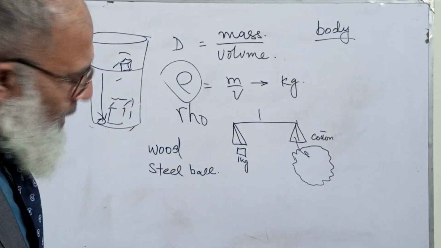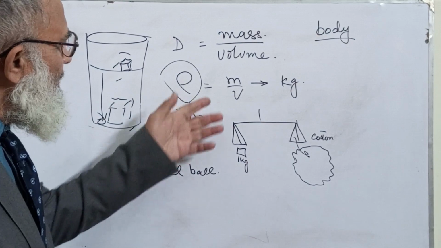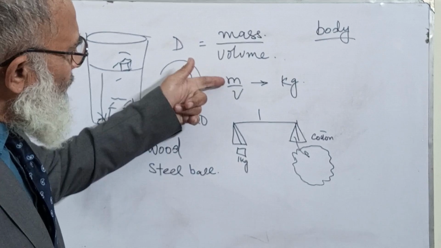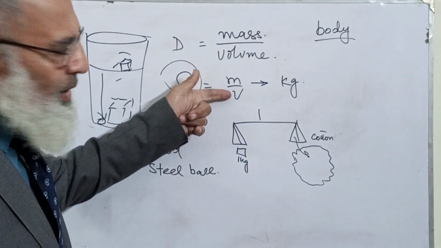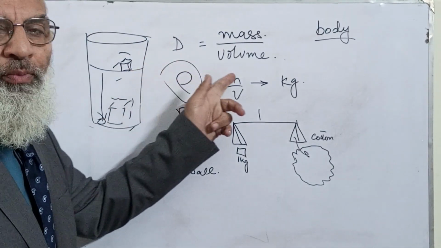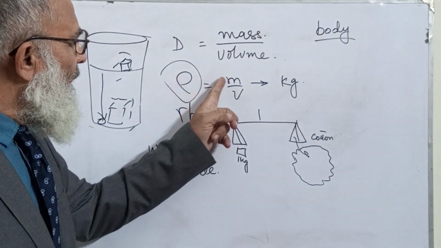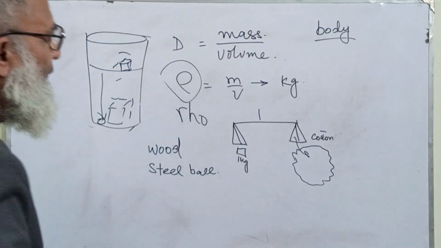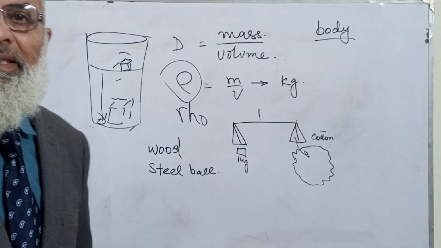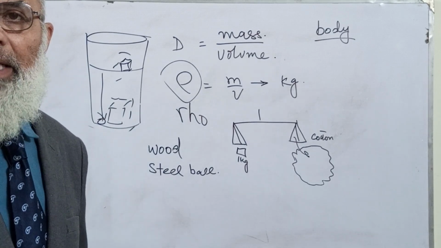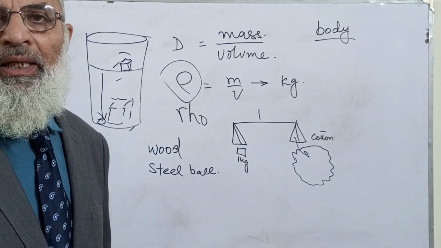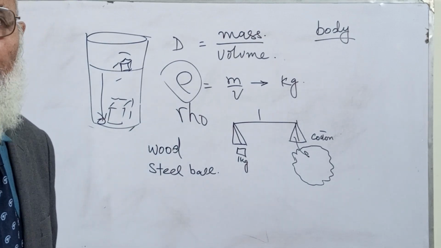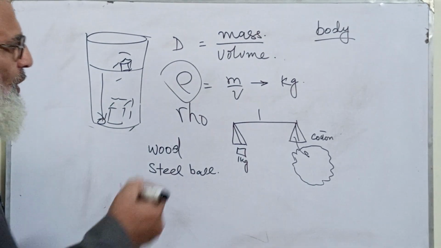Now let me proceed. Density is the ratio of mass and volume, or density is equal to mass per unit volume. How can we find it? For example, if I want to find the density of an unknown substance, maybe a stone or any material made out of anything, what will I do?